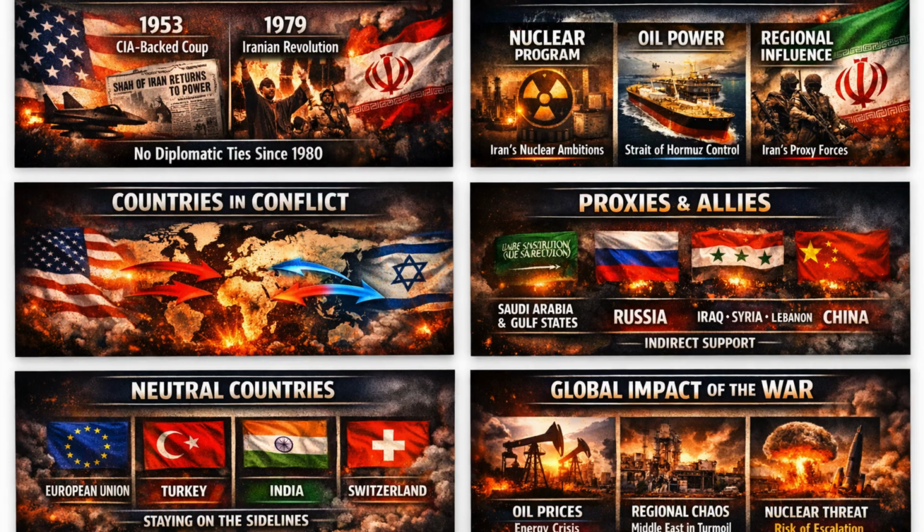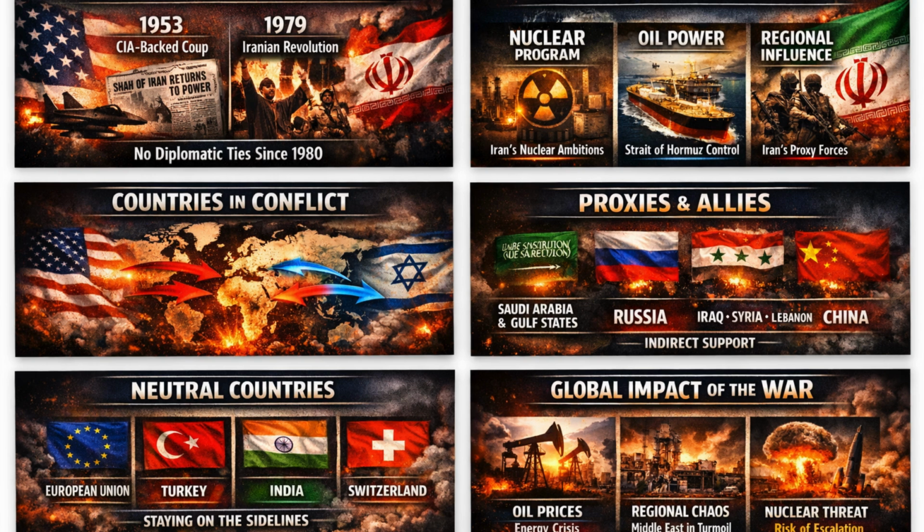Who is involved? Who is neutral? Who is helping who? Red Square: countries in direct conflict. United States, leading military operations against Iran. Iran, retaliating through direct strikes and regional proxies. Israel, partnered with the US in major strikes, including the 2026 attack.